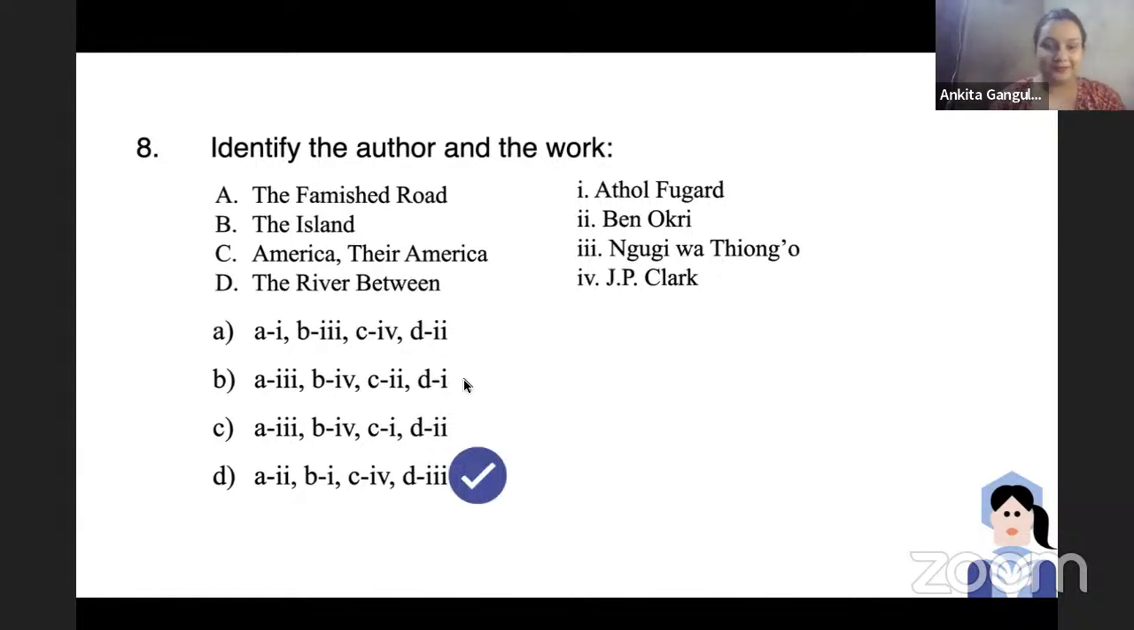So please explain the answers, match the answers. Yes. So here, The Famished Road is by Ben Okri. The Island is a work by Athol Fugard. America, There, America is by J.P. Clark. And The River Between is a novel by Ngugi wa Thiong'o. Right. These post-colonial writers could be important for your exam as well, reminding you to collect your thoughts on these writers.